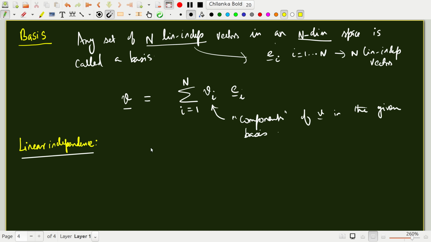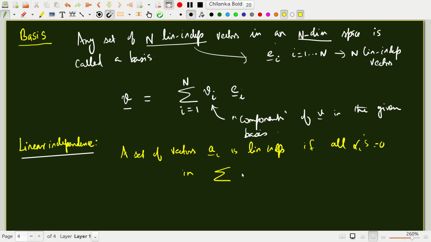A set of vectors A_i is linearly independent if all alpha_i's are 0 in the sum over i going from 1 to n. That is, this set of vectors A_i, if you linearly combine them, they'll give you a 0 vector only if all the coefficients that you multiply are 0.